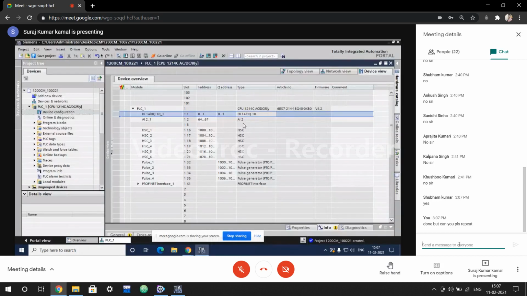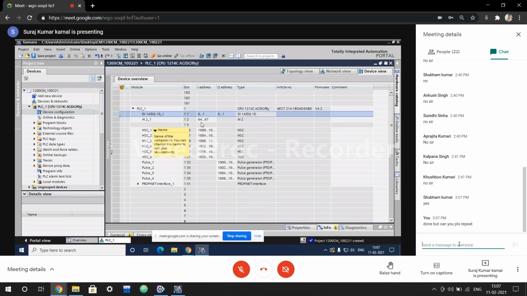So that means IW64. W means 16-bit data. So we know by this that the analog input consists of 16-bit data. For that we need 2 bytes.